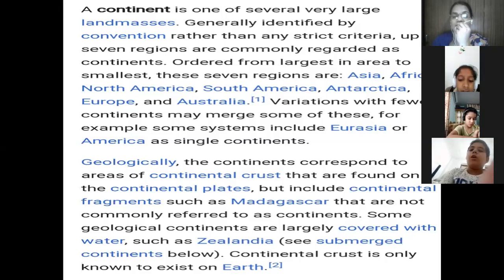Yes, see, Asia and Europe are near together, so they are called Eurasia. Both continents are near to each other. In the same way, North America and South America are also called a single continent, America.